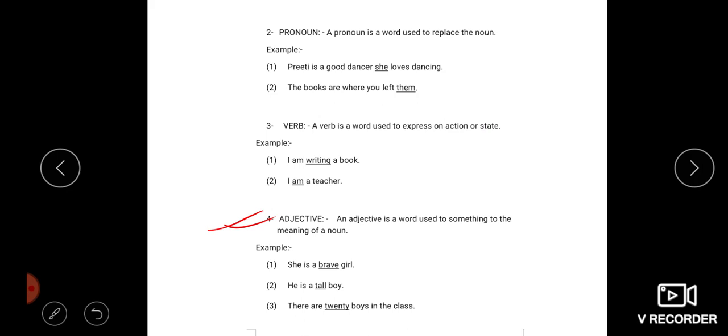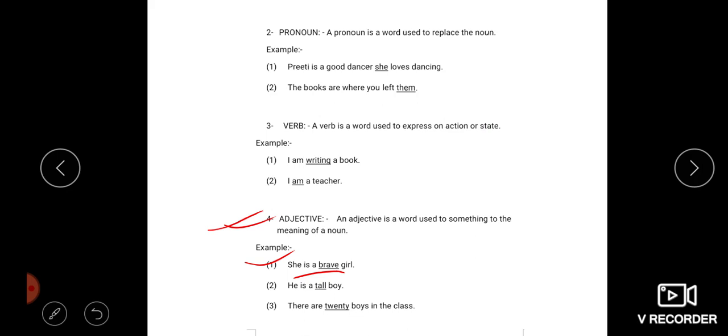So, like, she is a brave girl. You can see here, brave is the adjective used for the girl.